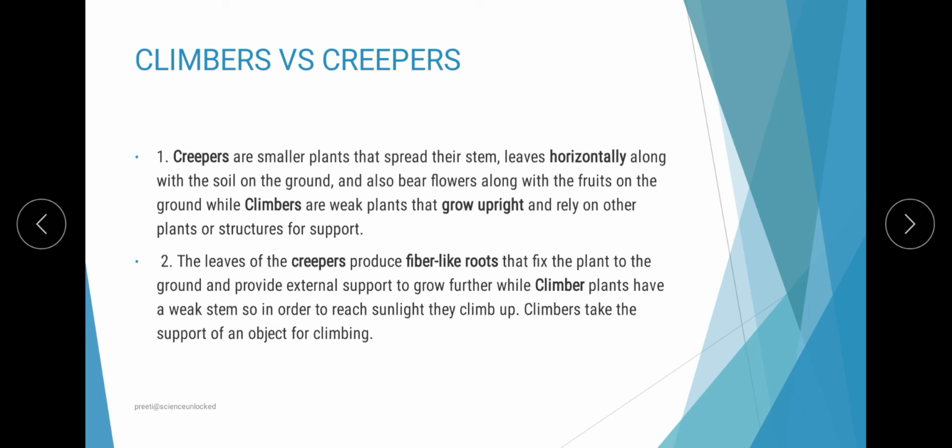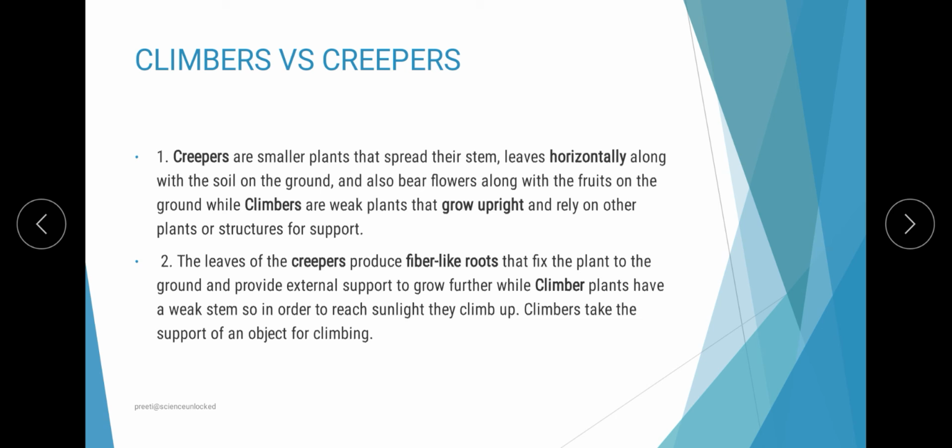The next aspect is with reference to the leaves of creepers, which produce fibrous roots so that they can get external support. On the other hand, climbers have small tendrils, which are curve-like structures that help in the overall support and holding of whatever they are climbing on.